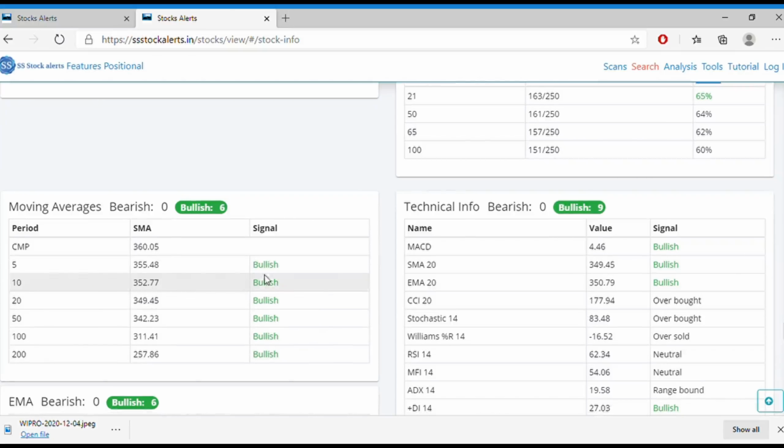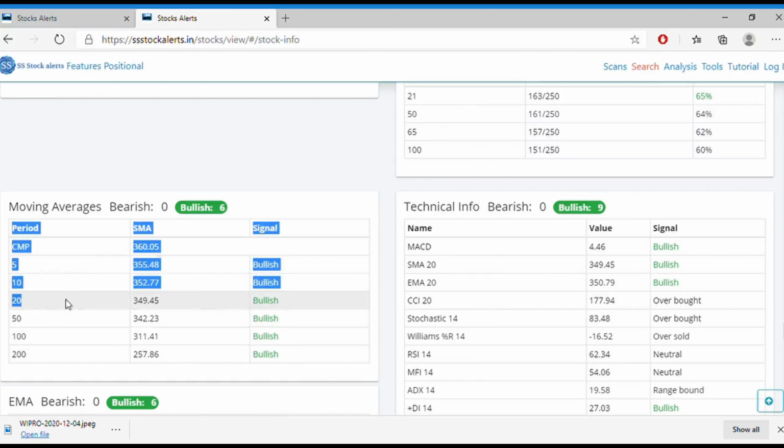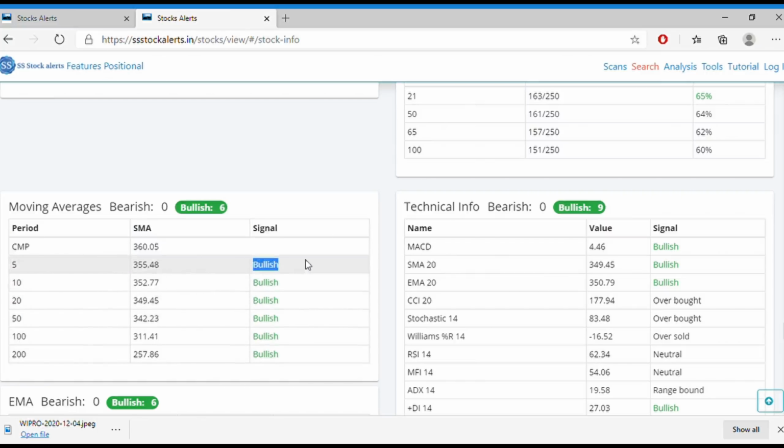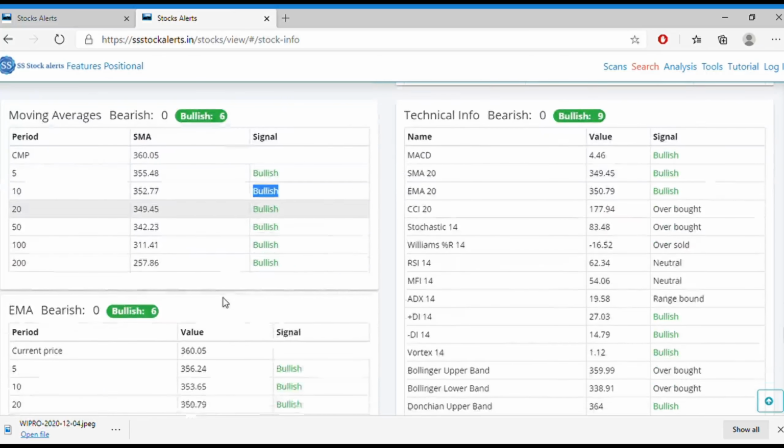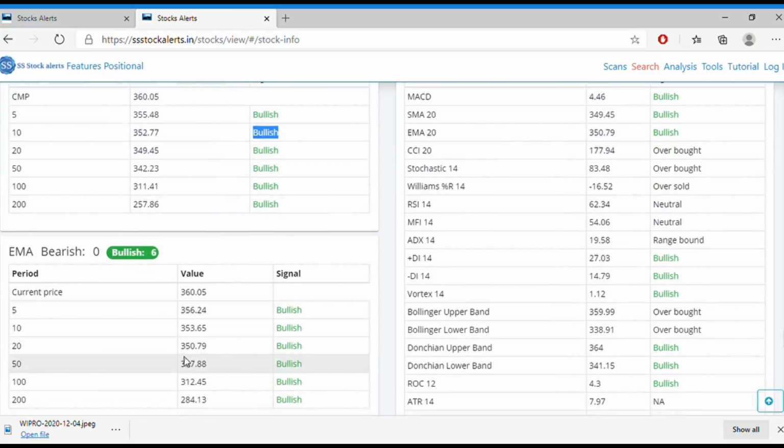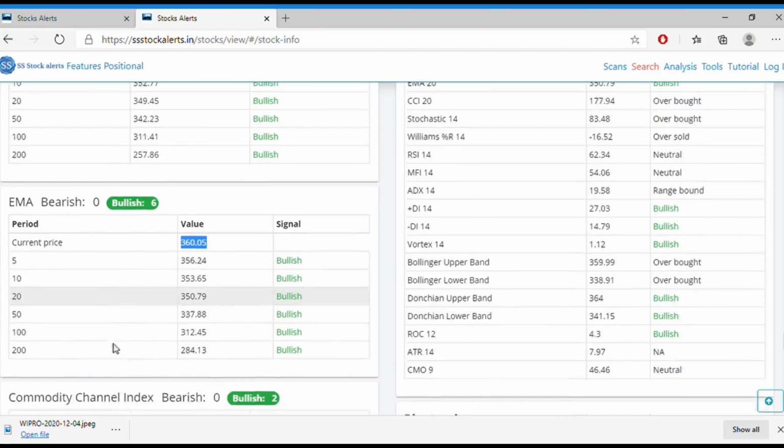And what the moving averages are telling is that the 5 moving average is bullish and the 10 moving average is also bullish. The current price is greater than the 5, 10, 20 SMAs, so currently we are showing the bullish signal. And the EMAs are also suggesting bullish because the current price is greater than all the EMAs.